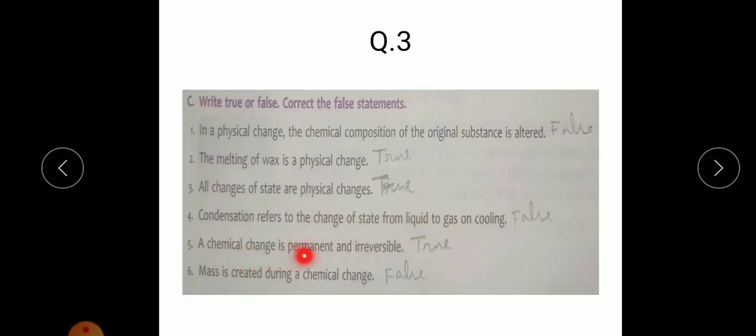A chemical change is permanent and irreversible, which is true. And mass is created during a chemical change. As we know, mass is neither created nor destroyed during a chemical change.